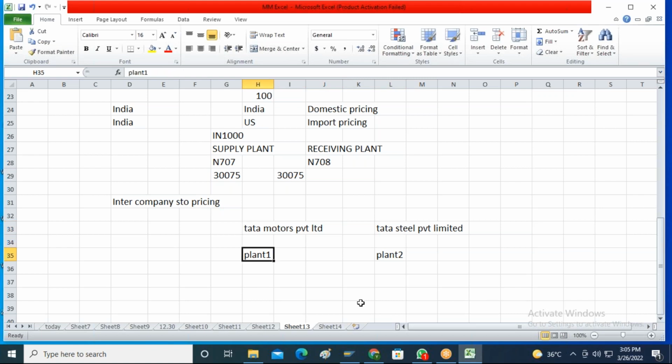If every plant behaves with a separate company code, that means the pricing here is almost equal to the domestic pricing or import pricing, right? So here it is a separate entity 1, and this is entity 2.